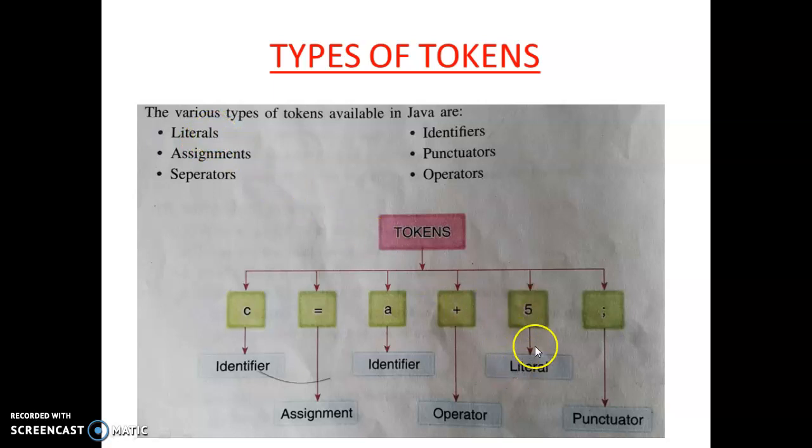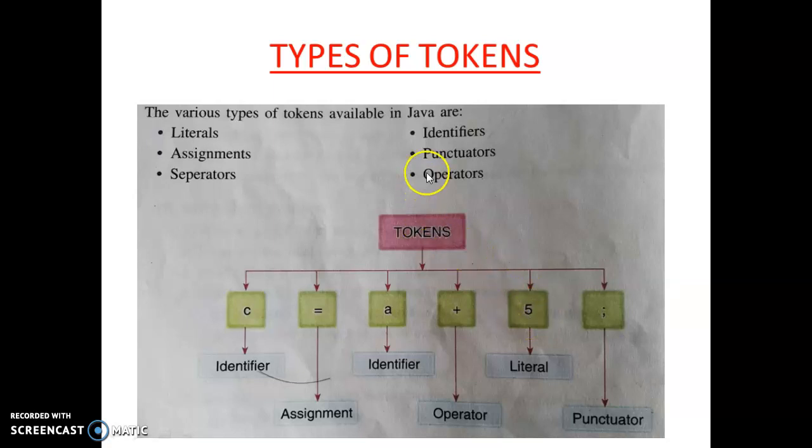Suppose in this example, 5 is a literal. A literal never changes its value throughout the execution of the program. 5 means 5 in our lifetime; it is never 6, 7 or anything else. So it is a constant value which never changes. This is called a literal. Any constant value we use in programming is called a literal.